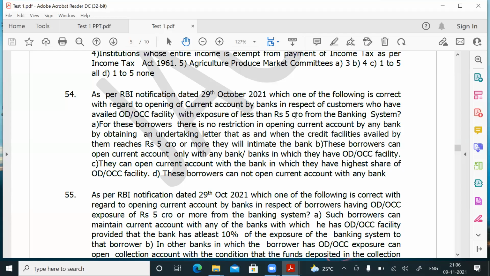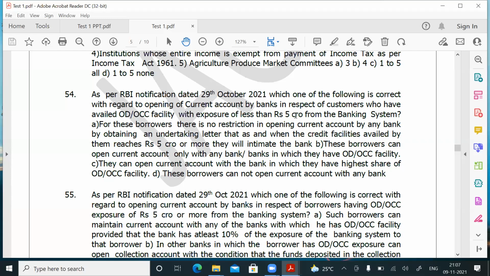He comes to you to open a current account. You can open. Before this guideline, you could not open a current account. Now, ODOCC customers, if their exposure to the banking system and ODOCC is less than 5 crores, can open a current account with any bank in India. The bank should get an undertaking letter. When the exposure becomes 5 crores and above, they will intimate you. Okay, question number 54, answer is A. This is with regard to customers whose exposure in ODOCC is less than 5 crores.